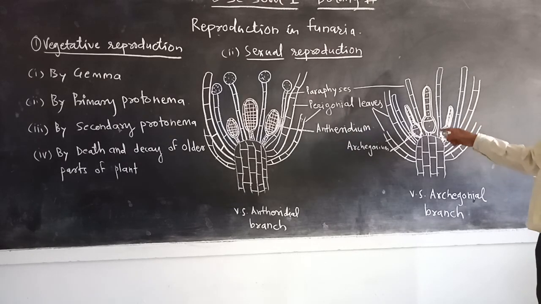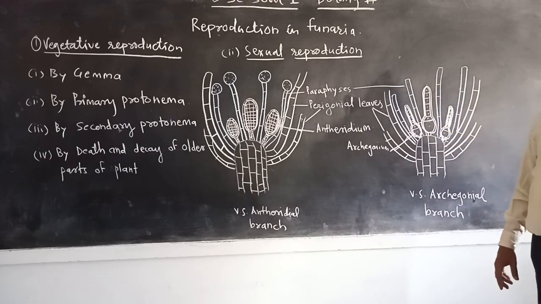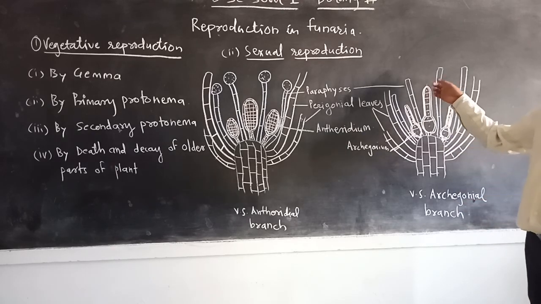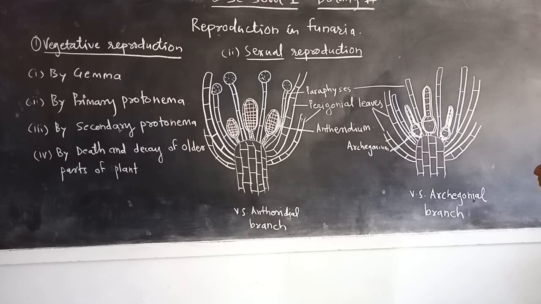In the venter, there is a single venter canal cell and a single egg cell, while in the neck region there are many neck canal cells. At the apex it is covered by cover cells.